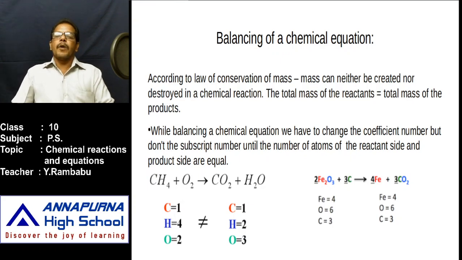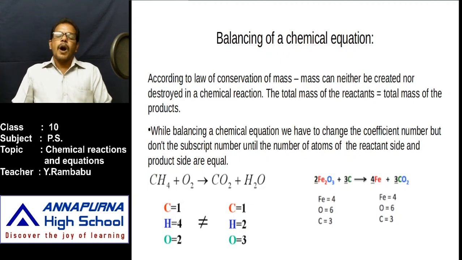In any chemical reaction, according to the law of conservation of mass, the total mass of the reactants is equal to the total mass of the products, meaning only rearrangement of atoms takes place. So while balancing any chemical equation, take care that the same type and same number of atoms present on the reactant side must be present on the product side also.